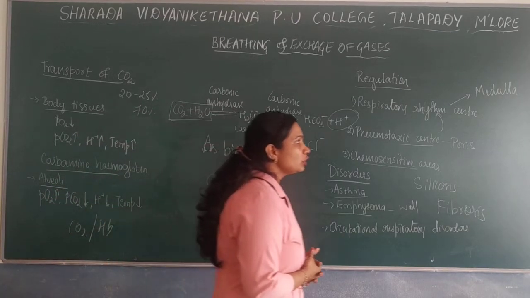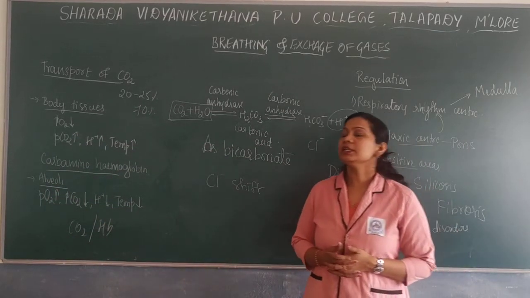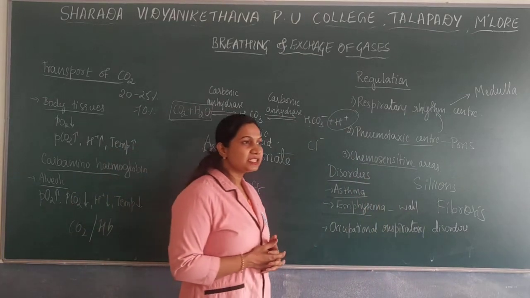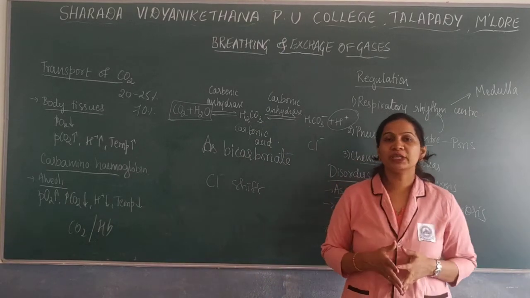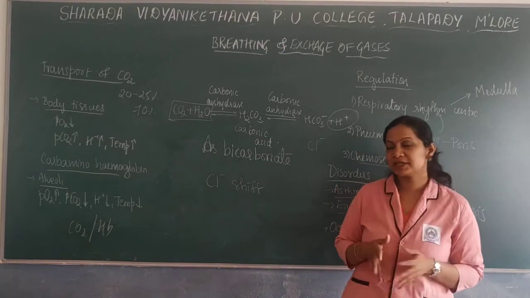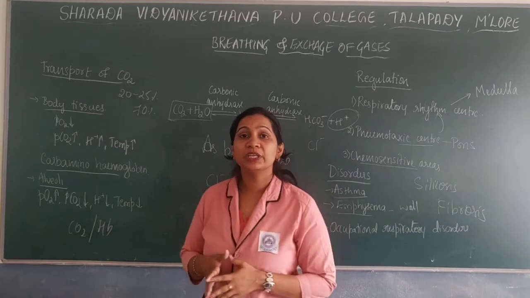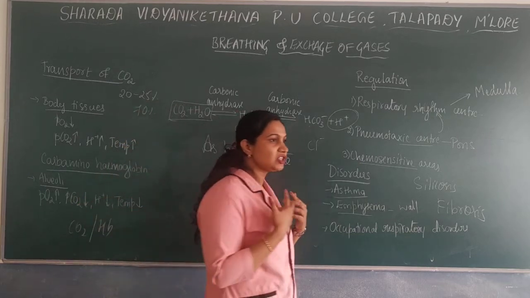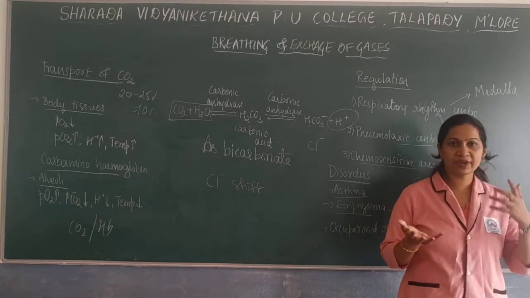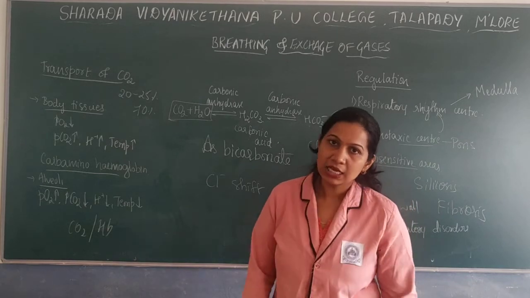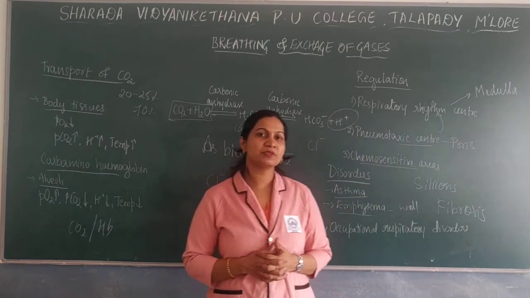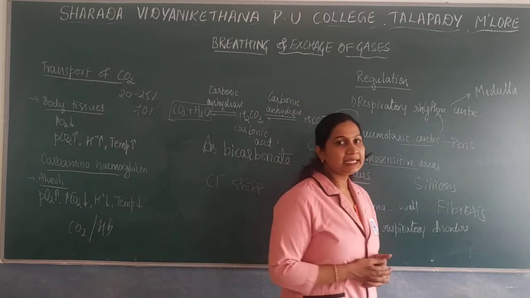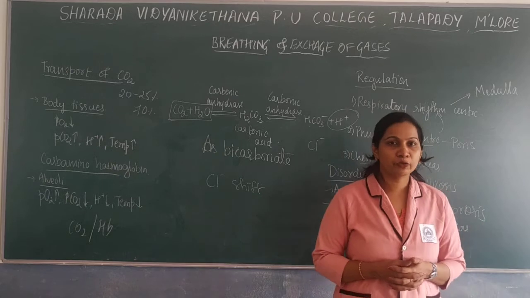Next, moving on to the human respiratory system. It starts from the nasal openings or nostrils, moving towards the pharynx region, where there are the oropharynx, nasopharynx, as well as the laryngopharynx. Towards the laryngopharynx there are the glottis as well as the epiglottis, where the epiglottis is a cartilaginous flap which prevents the entry of food into the lungs.